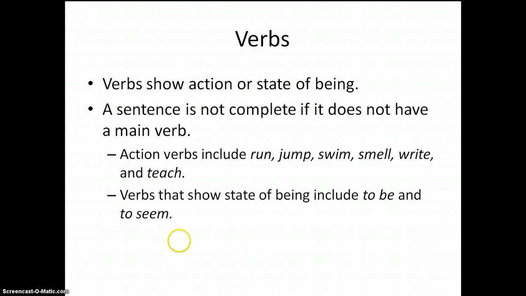Verbs show action or state of being. A sentence is not complete if it does not have a main verb. Action verbs include such words as run, jump, swim, smell, write, and teach. You can see how these are all action oriented. Verbs that show state of being include to be and to seem. So, he is tall. Is is a form of to be. She seems edgy.